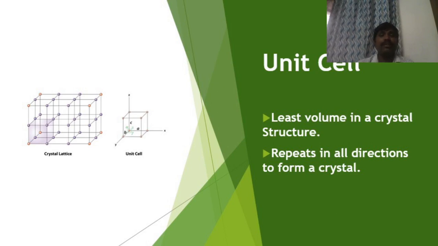This unit cell may be in different shapes. Based on the shape of the unit cell, the crystal system is defined. I'll come to the crystal system in the next few minutes. So I hope you understood what is unit cell.